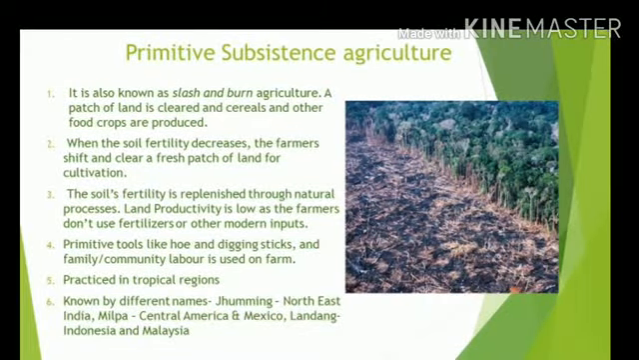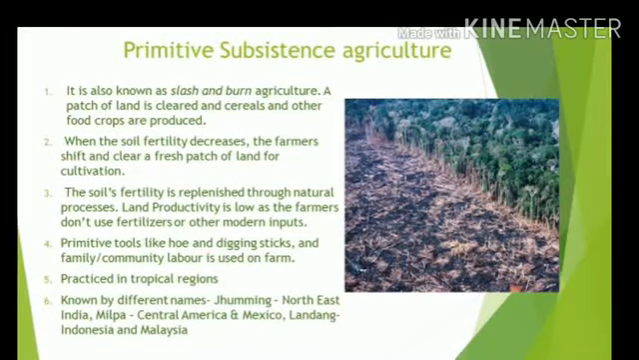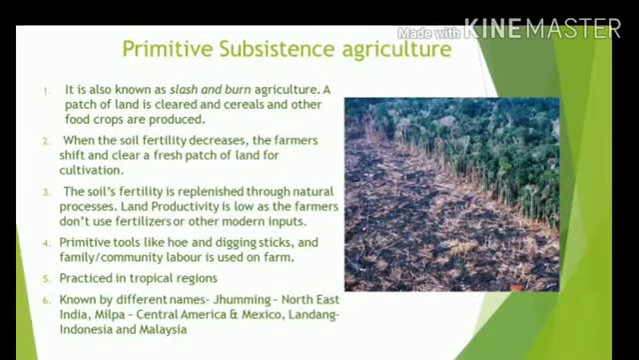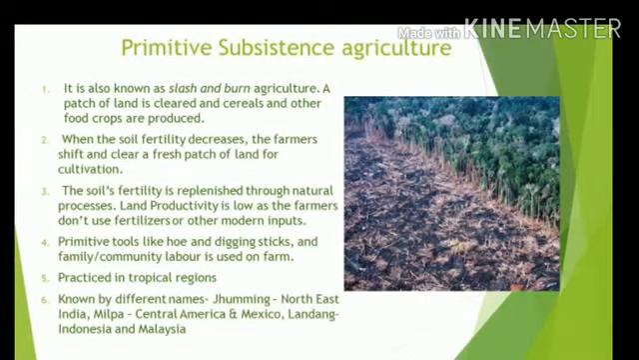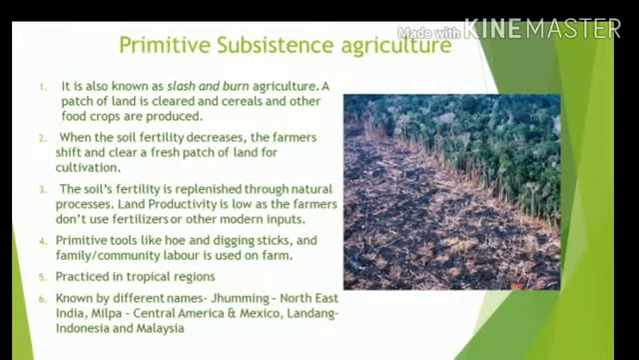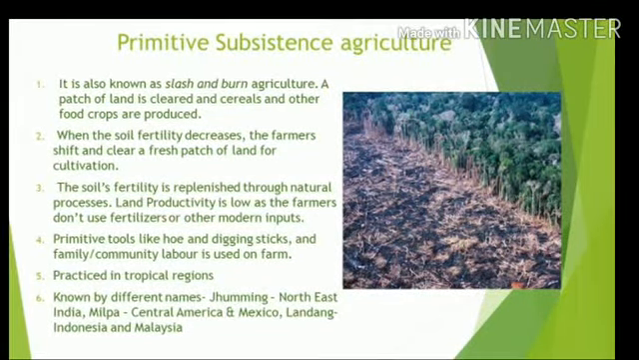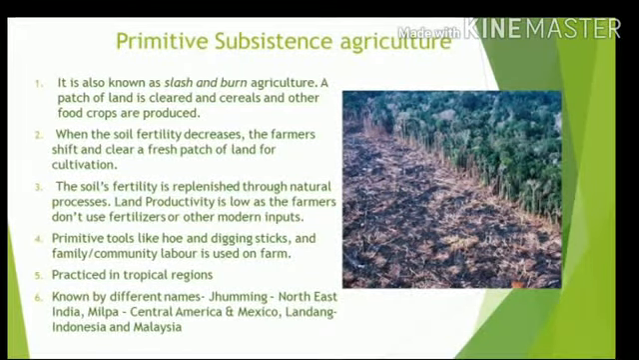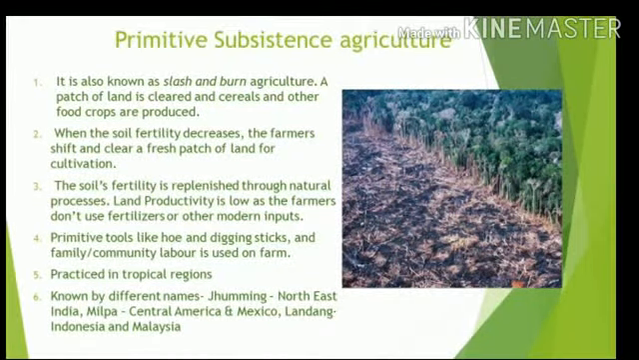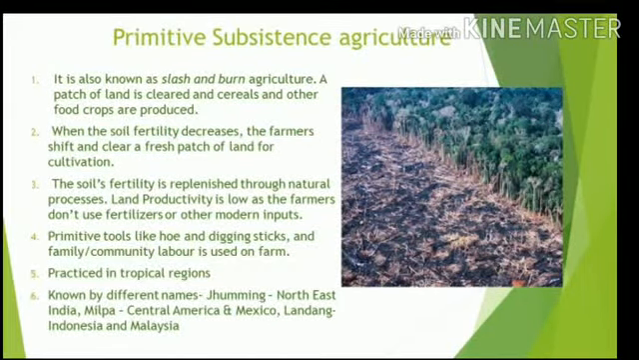So let's come first to primitive subsistence agriculture. Let us try to break this term into three parts. Primitive. The word primitive is associated with the technology. Primitive means the technology is not developed. So the people are using very basic tools for cultivation and their methods are also unscientific. So this primitive subsistence agriculture may have been the first form of agriculture practiced by human beings.